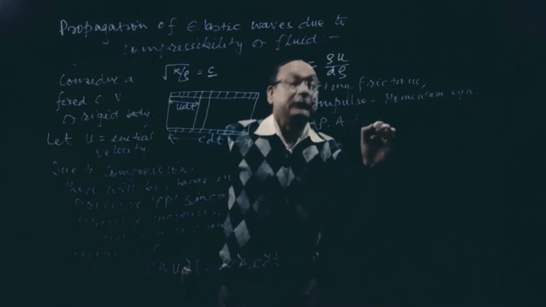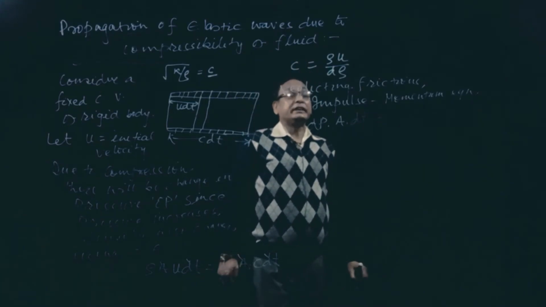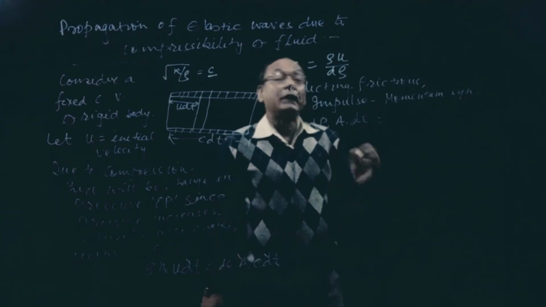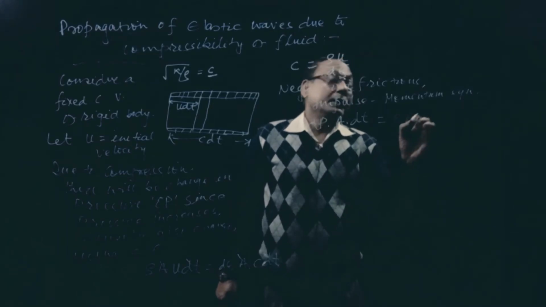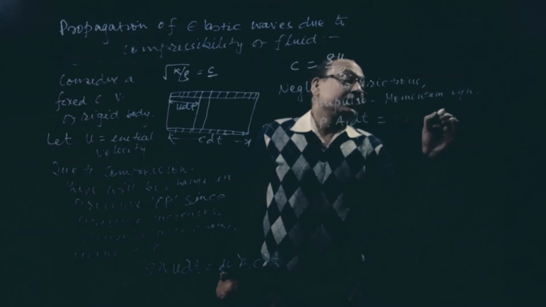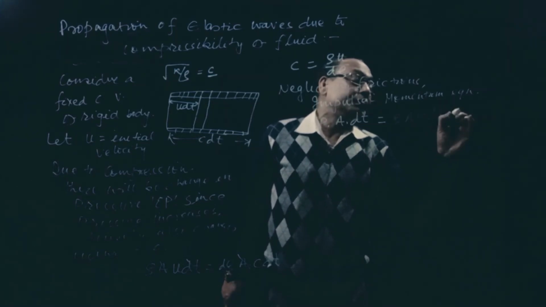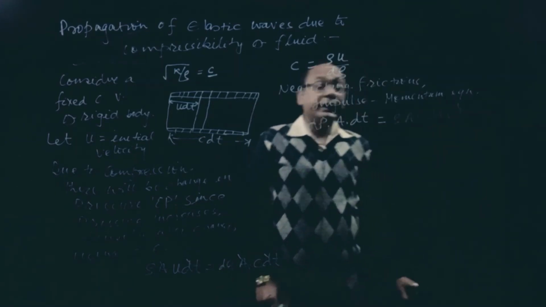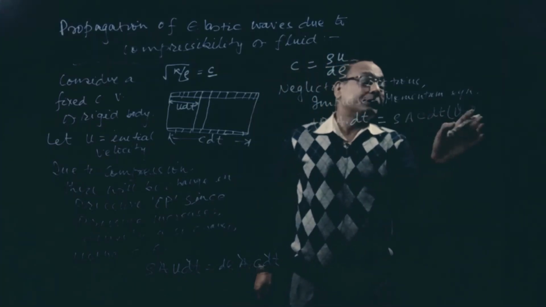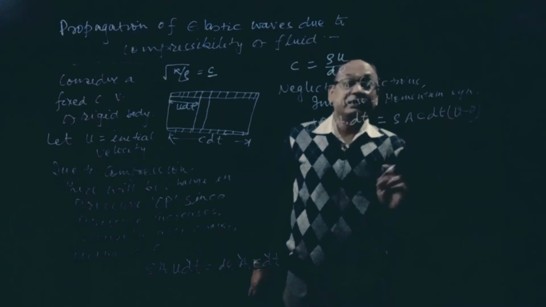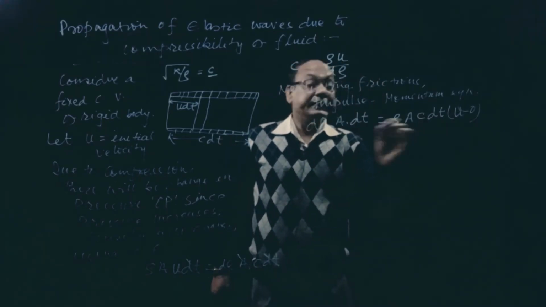Okay, so this one will be equal to, neglecting friction, momentum, that is mass, rho A C dt into velocity, u minus 0. Okay, so momentum is mass into v2 minus v1. Now here also we can cancel out dt.